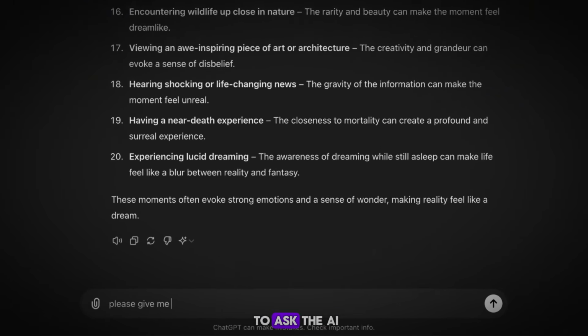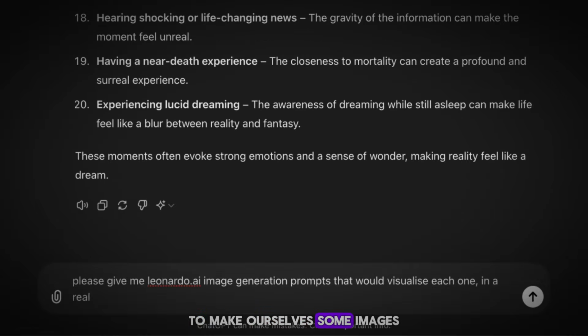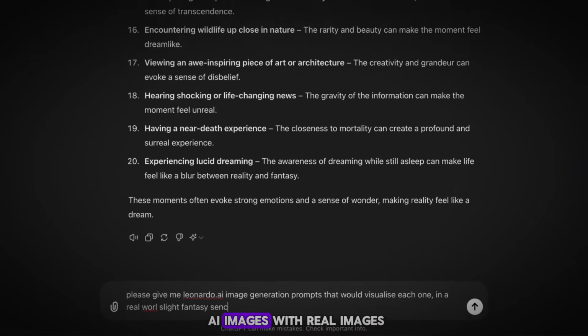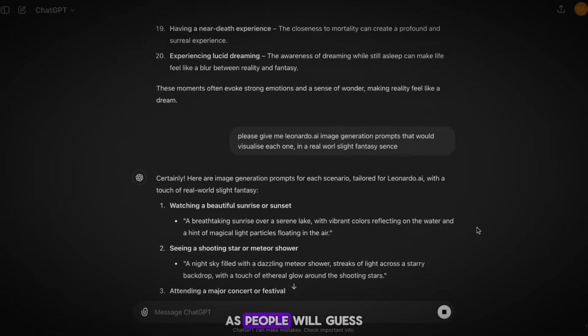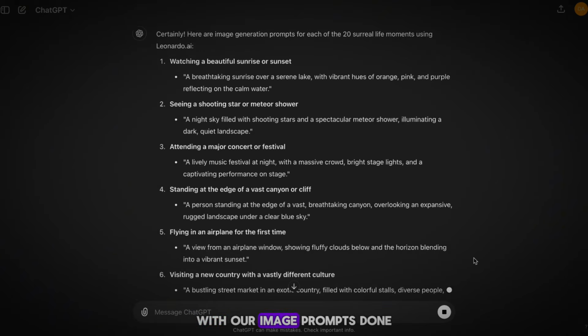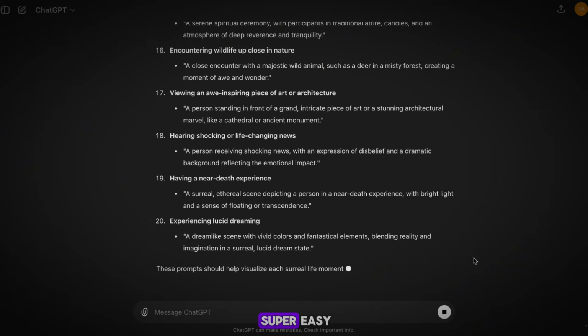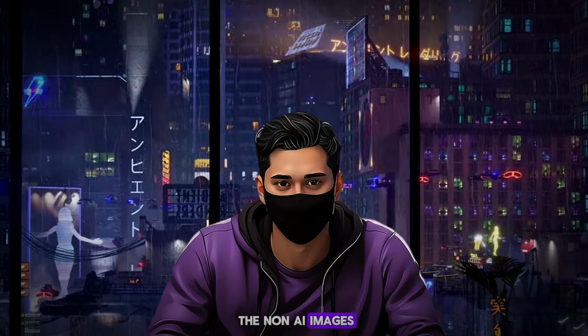Then I'm next going to ask the AI to come up with Leonardo.ai prompts to make ourselves some images. We plan to combine AI images with real images, as people will guess which ones are real in the comments, which will boost our engagement. With our image prompts done, let's firstly get the non-AI images, as this step is super easy.